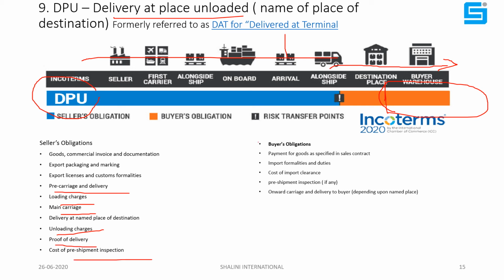Here, buyer obligations. He has to pay the import formalities, meaning he has to pay the CHA bills for import clearance and duties, cost of import clearance, pre-shipment inspection, anything, and onward carriage or delivery to the buyer. Means the seller will deliver up to here. If there is onward carriage from this destination to another station or destination, that will be taken care of by the buyer. Okay, now we'll move to the next slide.